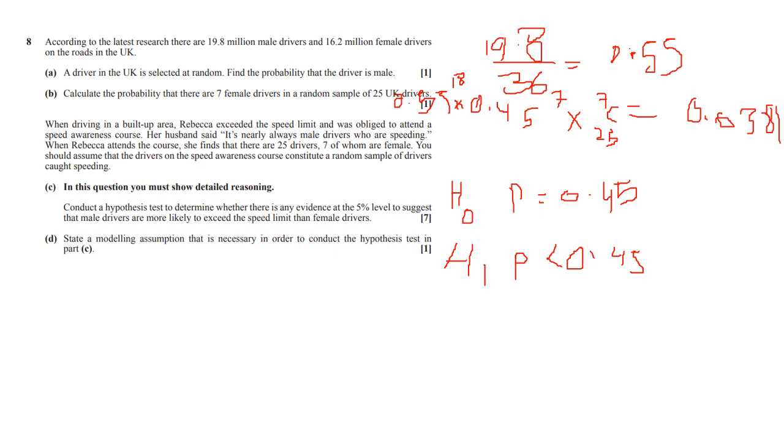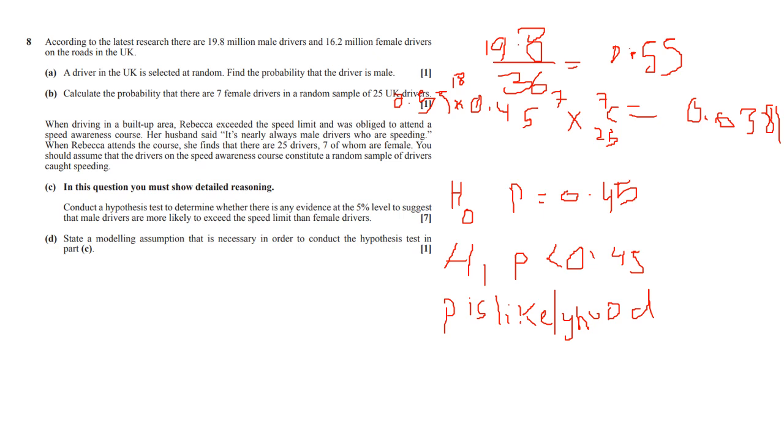So now we have our H0, H1, and we need to state what P is. I'm not going to write the whole thing out because we'll be here forever. So it's the likelihood that a woman will be caught speeding. That's what I would write. And this is actually like 2 or 3 marks right here.